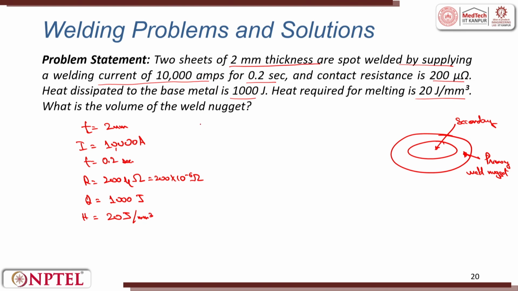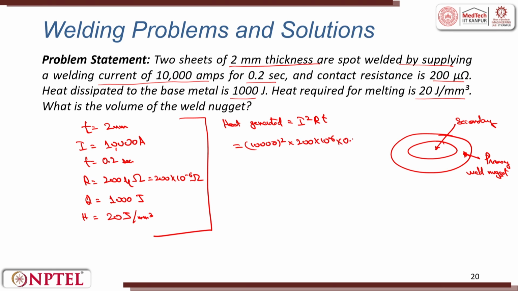So, given these parameters, I can first start with heat generated. This is equal to I square R T. That means I is 10,000, this square, into R, that is 200 into 10 to the power minus 6, into 0.2. This is directly calculated as 4000 joules.